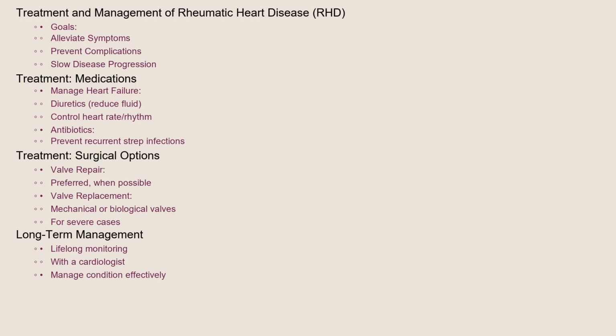The treatment and management of RHD focuses on alleviating symptoms, preventing complications, and slowing the progression of the disease. Medications can help manage symptoms like heart failure, such as diuretics to reduce fluid buildup and medications to control heart rate and rhythm. Antibiotics are crucial to prevent recurrent strep infections and further heart damage. In severe cases, surgery may be necessary to repair or replace damaged heart valves. Valve repair is preferred when possible, but valve replacement with mechanical or biological valves may be necessary in certain situations. Lifelong monitoring with a cardiologist is essential to manage the condition effectively.